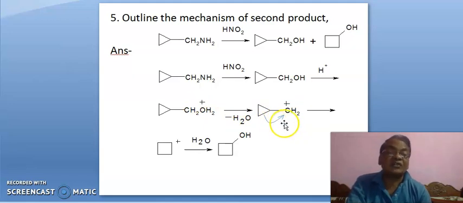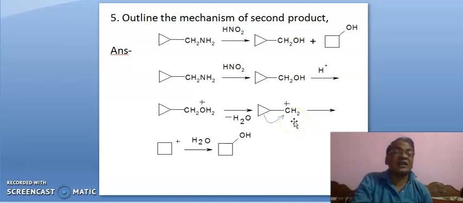It is a cyclopropyl methyl carbocation, CPM cation. C for cyclo, P for propyl, M for methyl, CPM cation.